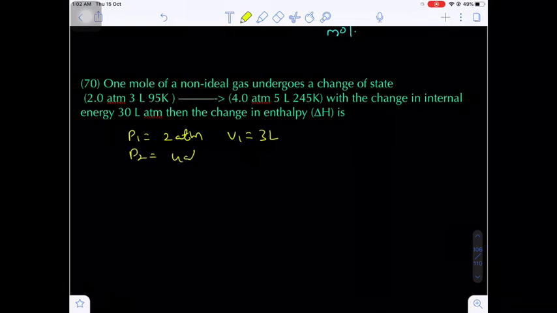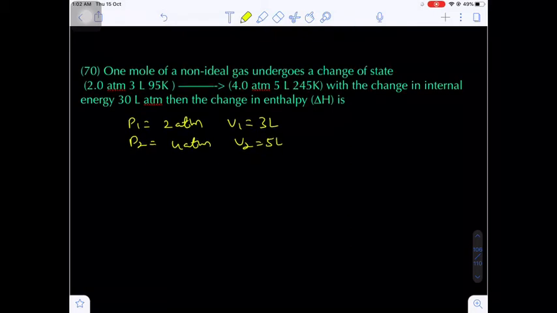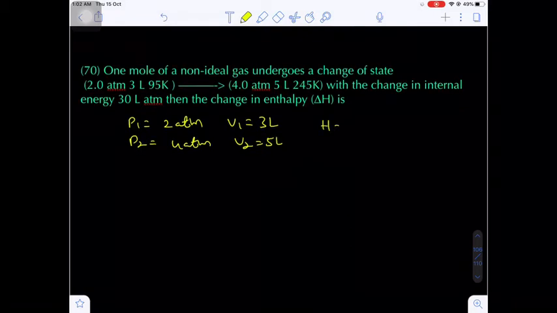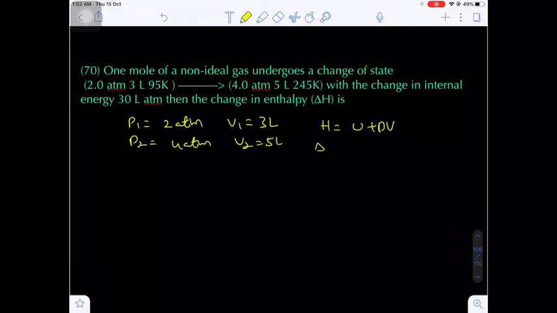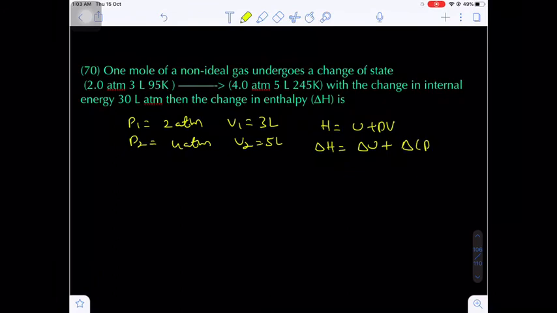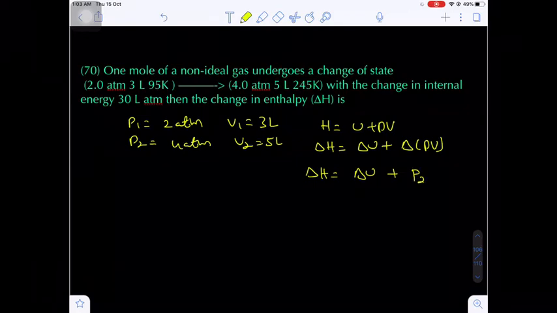Final pressure is given as 4 atm, and final volume is given as 5 liters. Do you know enthalpy H is equal to U plus PV? Enthalpy is nothing but the algebraic sum of internal energy and the work form of energy. Now I am taking the change in enthalpy: change in internal energy plus change in PV. So delta H is equal to delta U plus change in PV, that means final pressure times final volume minus initial pressure times initial volume.